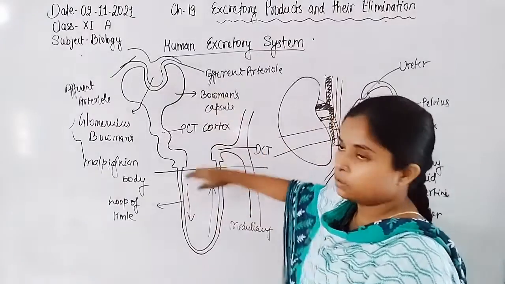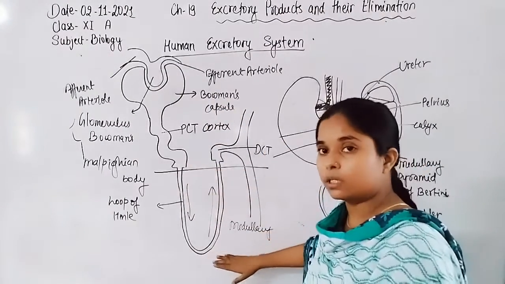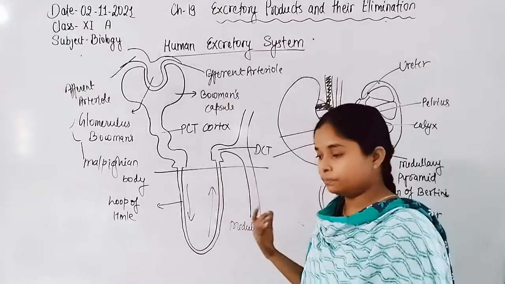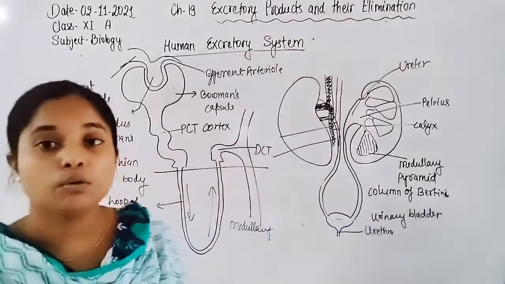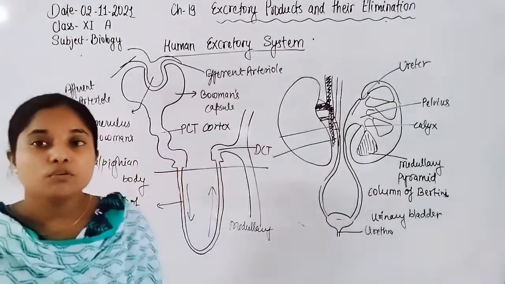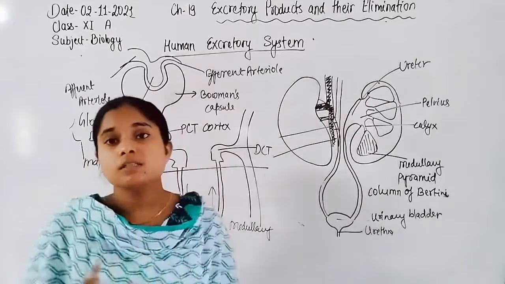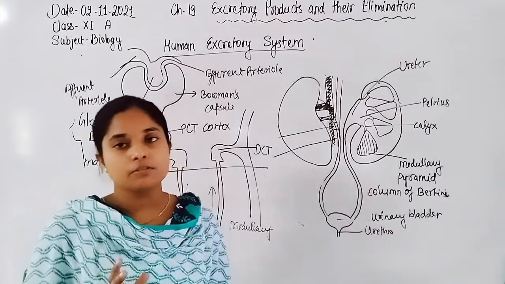Now, the upper portion is present in the cortical region, whereas the lower portion is present in the medullary region. If the whole nephron is present in the medullary region, that type of nephron is known as a juxtamedullary nephron.